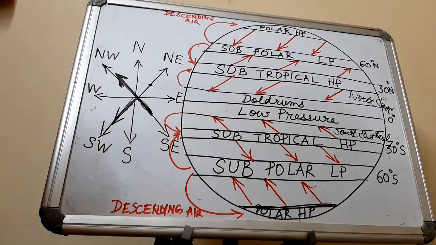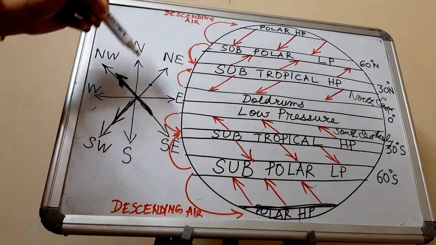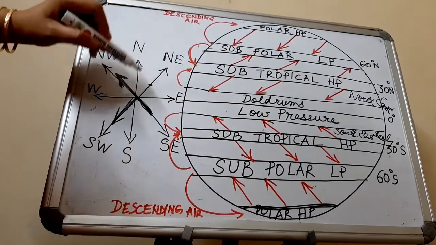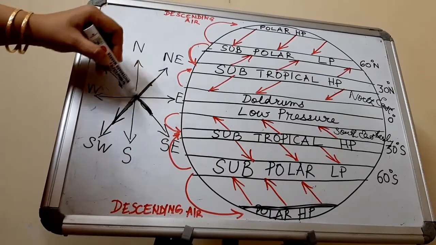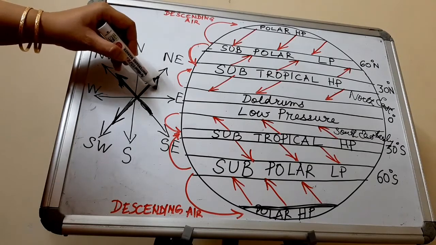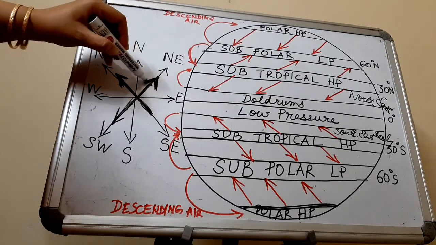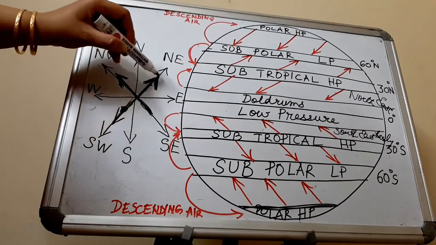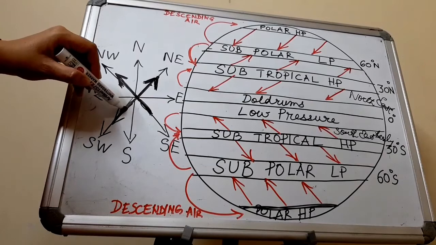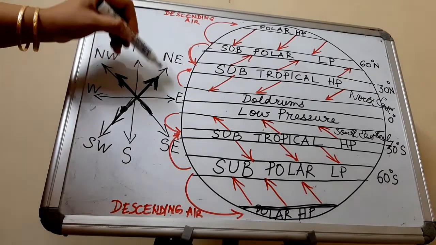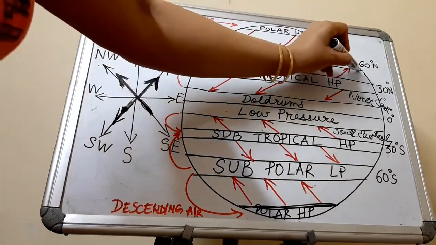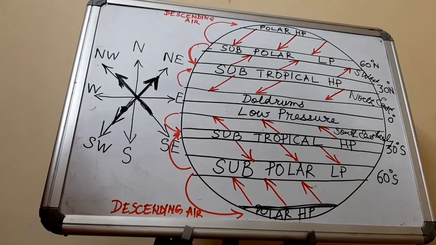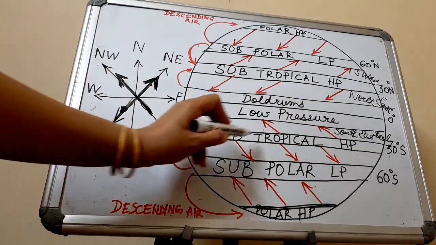Same way, we have to name all the other winds. Now this wind which blows in this direction, it is this wind. You see the thickened arrow here. It has originated in the southwest direction. From here, it is moving towards northeast. It is moving from southwest to northeast. So this wind here is the southwesterly wind.